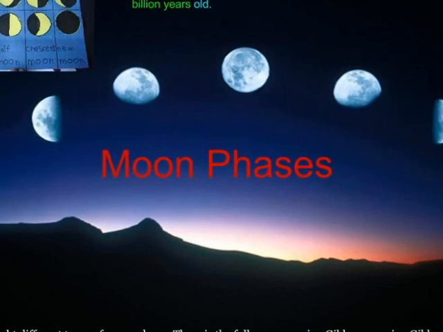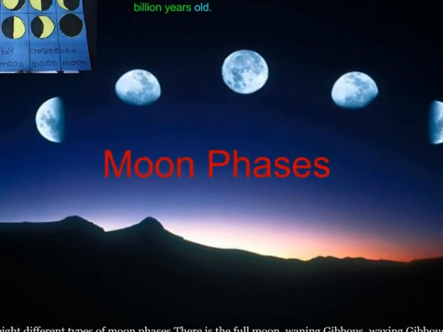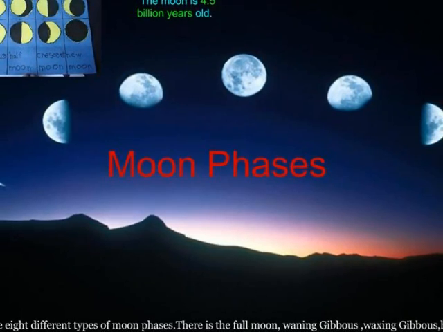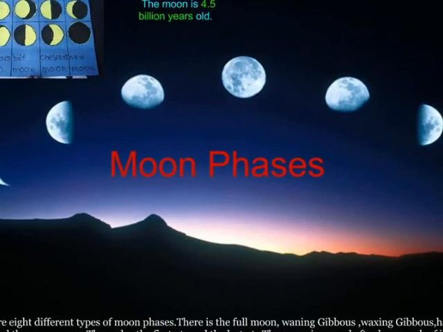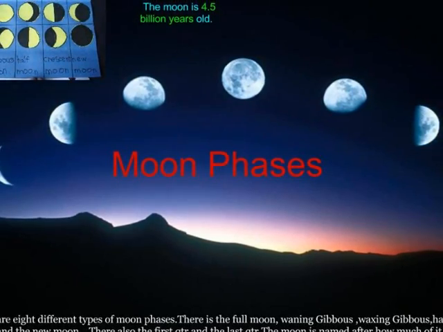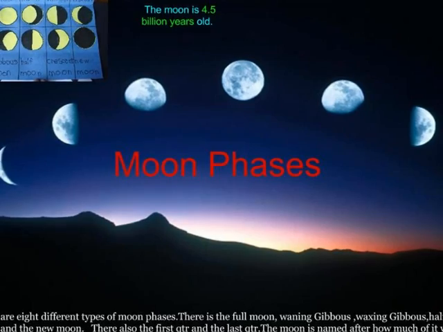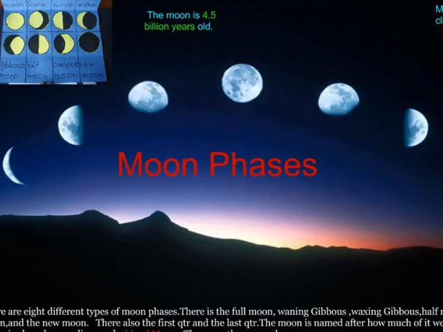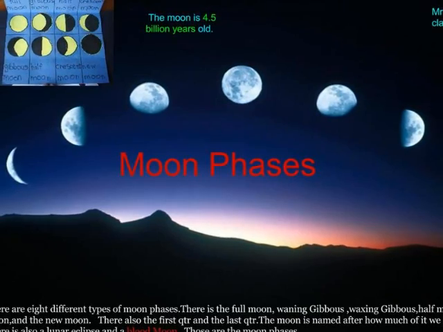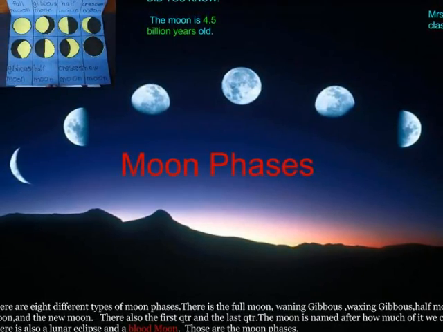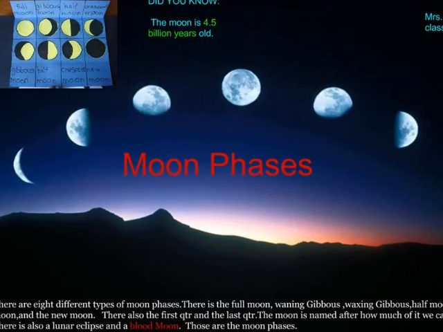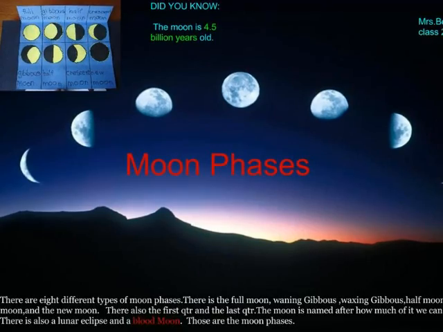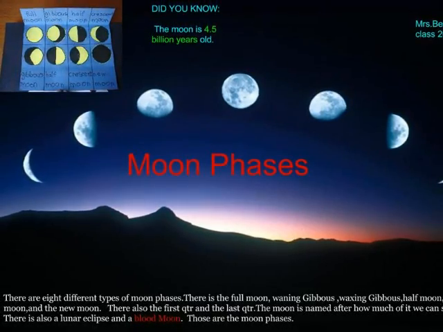Moon phases by Lily. Did you know the moon is 4.8 billion years old? There are 8 different types of moon phases. There is the full moon, waning gibbous, waxing gibbous, half moon, crescent moon, and the new moon. They're also the first quarter and the last quarter. The moon is named after how much of it we can see. There is also a lunar eclipse and a blood moon. Those are the moon phases.